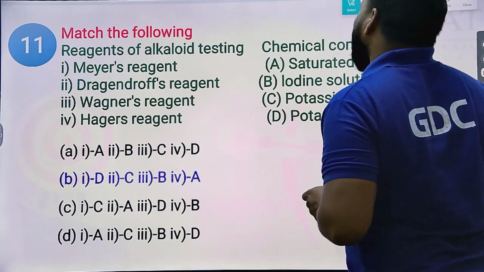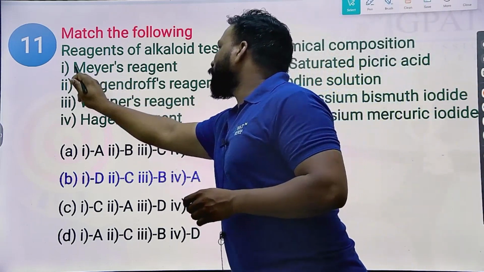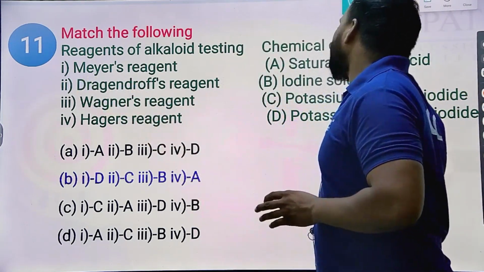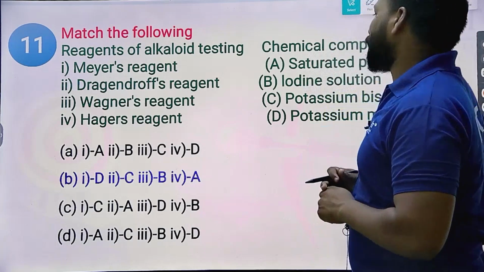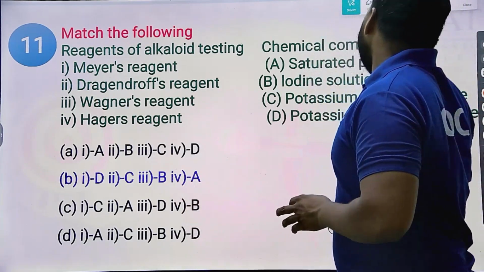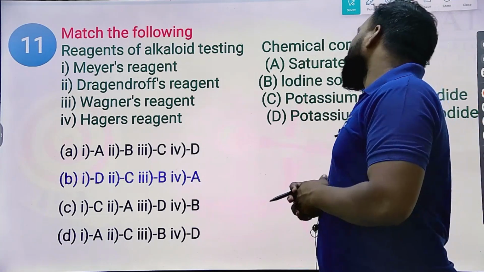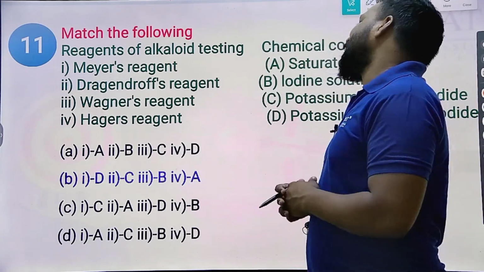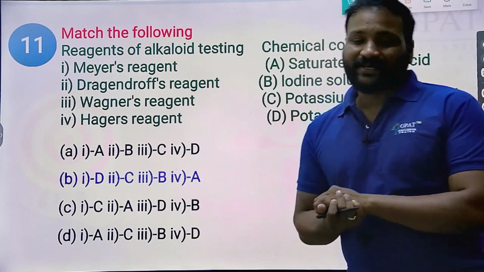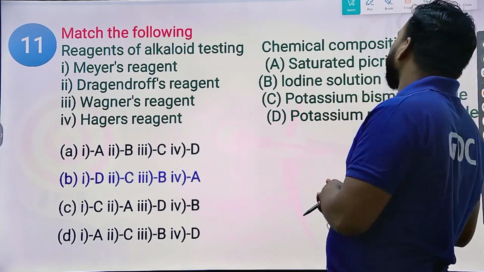Clear? Option B. Mayer's reagent means potassium mercuric iodide. Dragendorff's reagent means potassium bismuth iodide. And Wagner's reagent means iodine solution. Whereas Hager's solution means saturated picric acid solution. So that will be the right answer for this question.